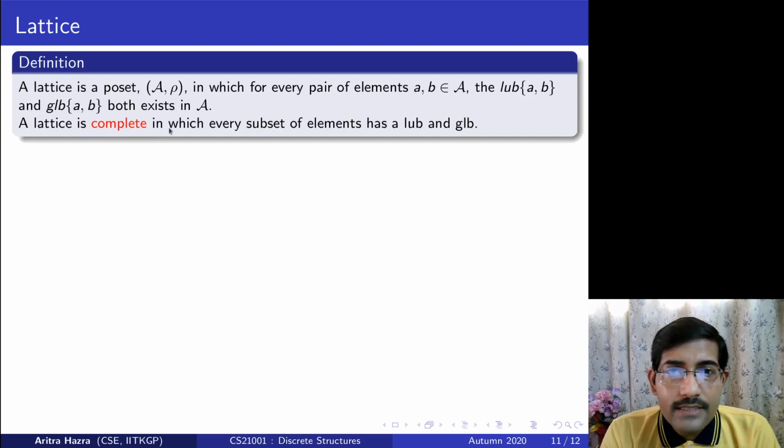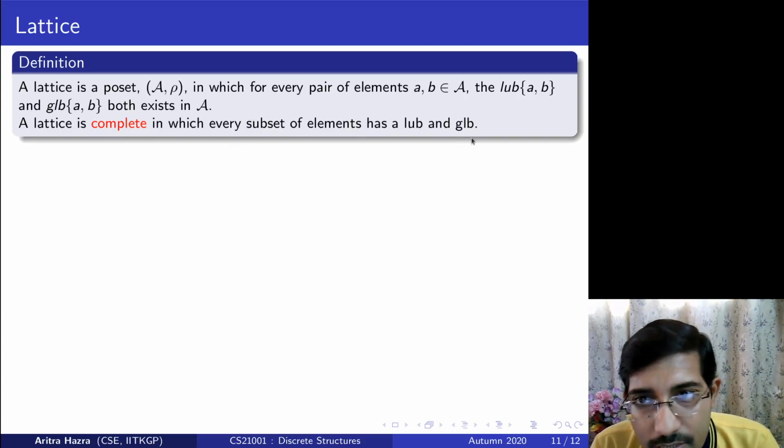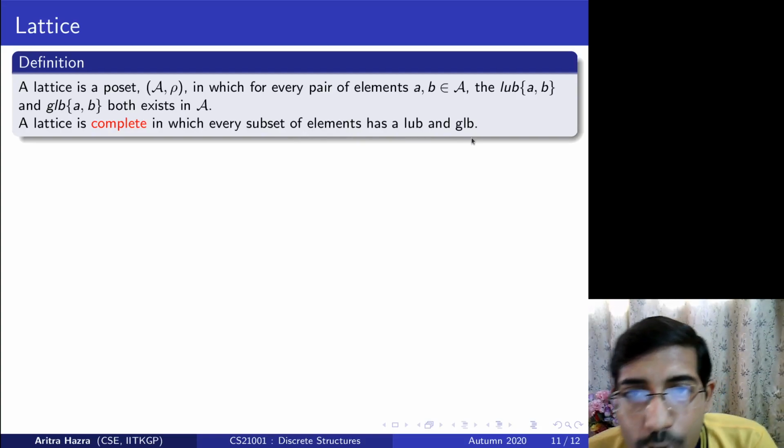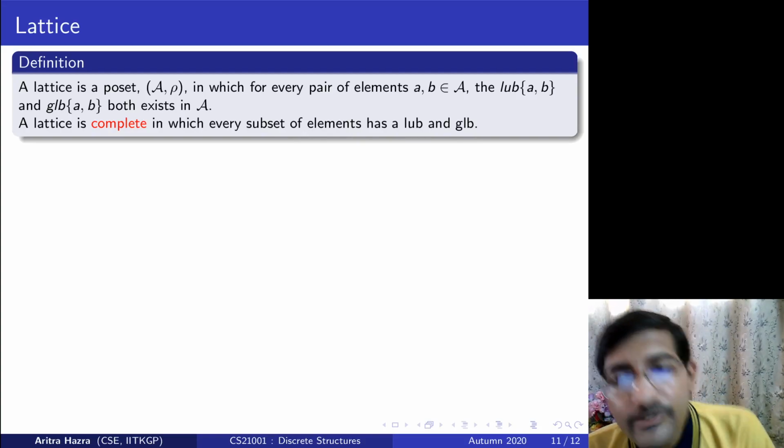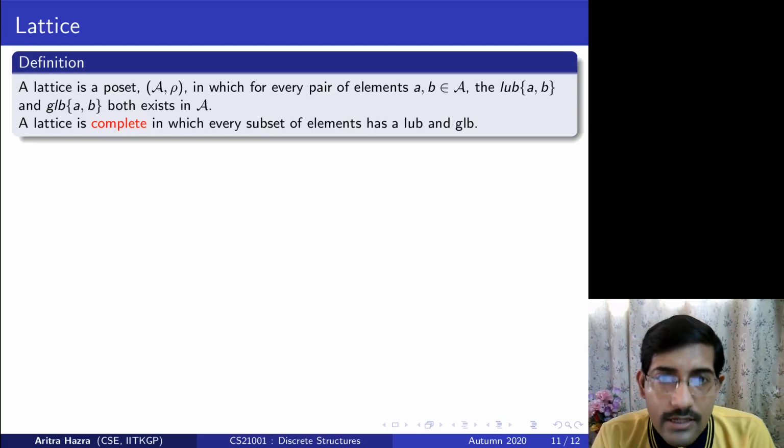And a lattice is complete in which every subset of elements has a least upper bound and a greatest lower bound. Instead of saying every pair of elements, if I say every subset, then it is called a complete lattice.